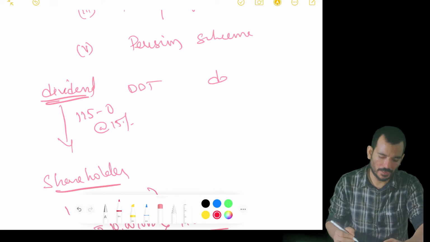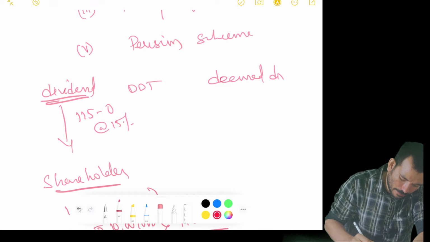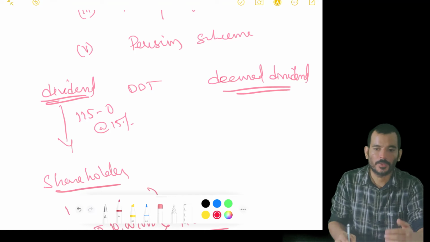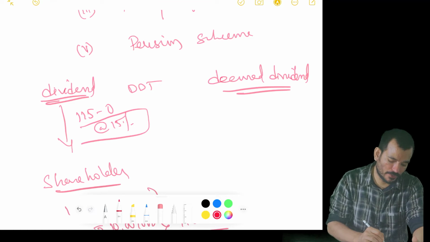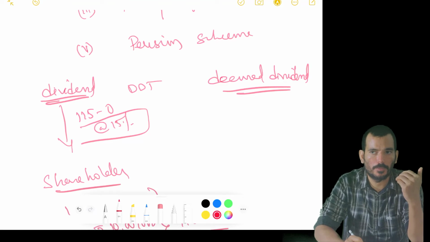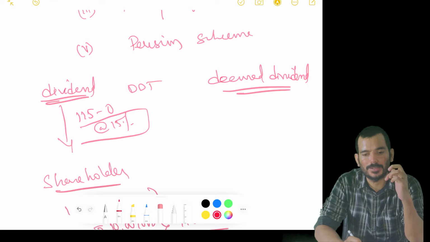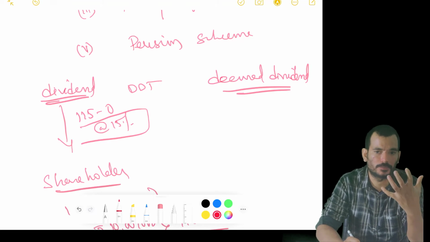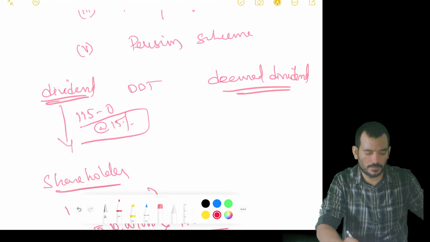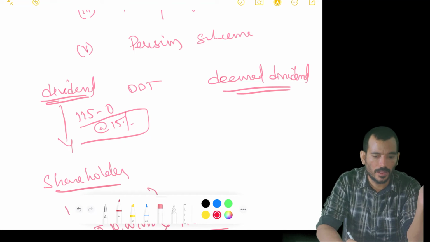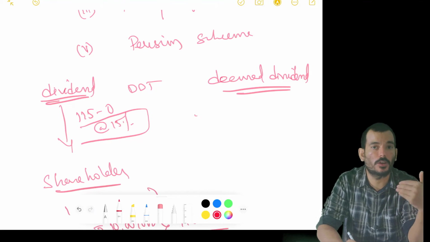So this is coming to dividend, and we also have something called deemed dividend. Again, what is this? Just like deemed accrual, deemed received, it's a deemed dividend. What this is saying is, when a company is declaring dividend, they are taking the hit of this 15% plus the surcharge and education cess, right? So in order to avoid the tax, what people used to do is, they will pass on the benefit to the shareholder, not by naming it as a dividend. They will put some other word. See, if I say it's a dividend, I have to pay this dividend distribution tax, right? So instead of calling it dividend, I'll call it something else, but I'll pass on the same benefit that I would have otherwise passed.